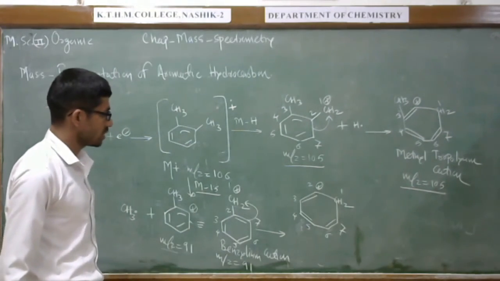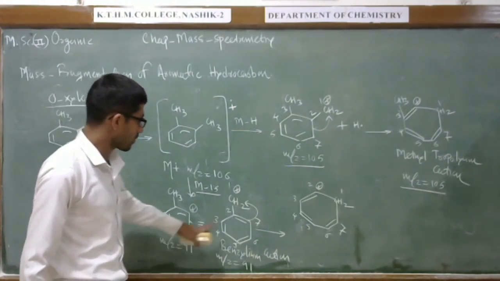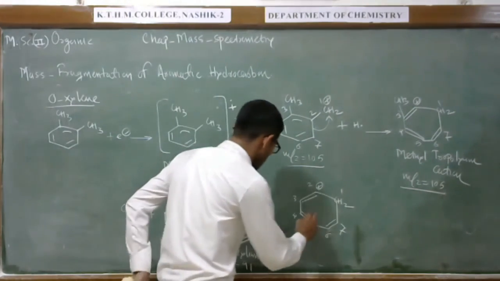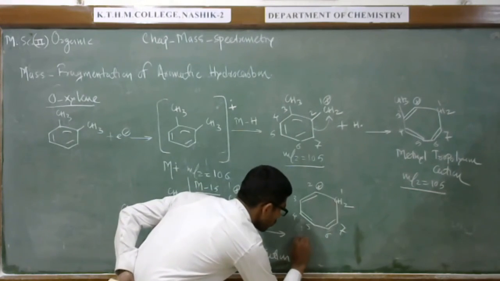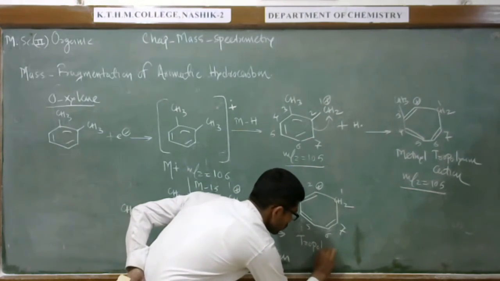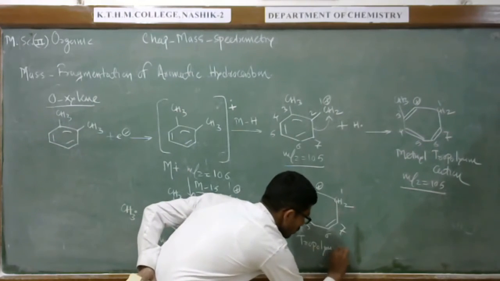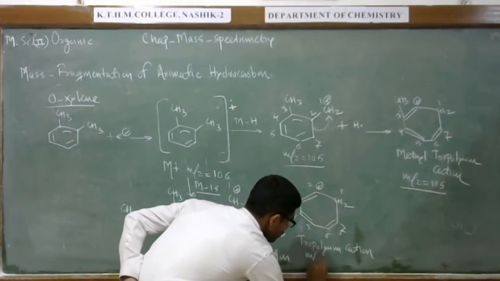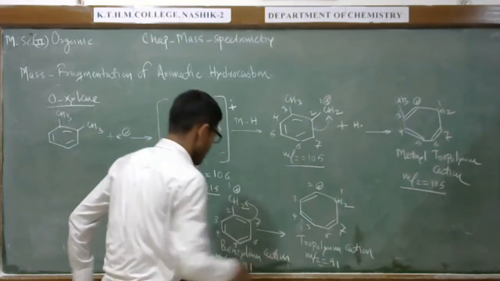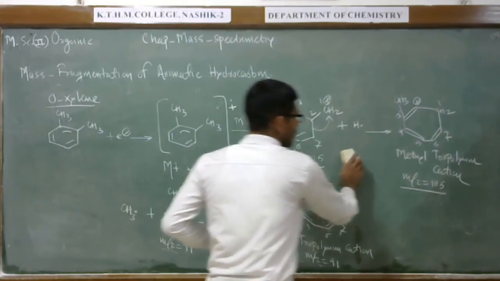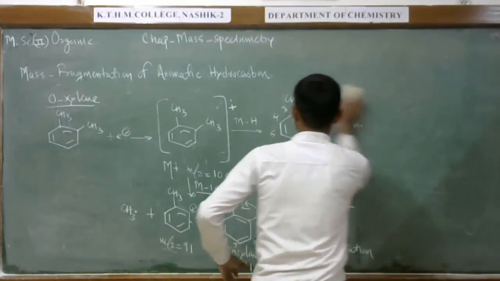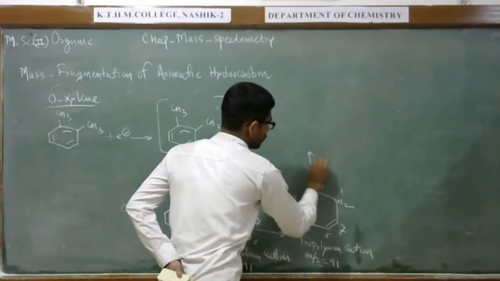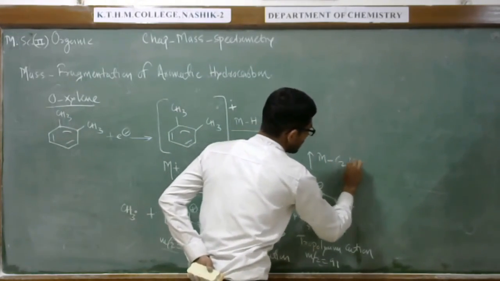In this way we can show the numbering of the carbons. This is called the tropylium cation, at mass to charge ratio 91. You have to remember that it is 91. From this tropylium cation, we can show the loss of acetylene.